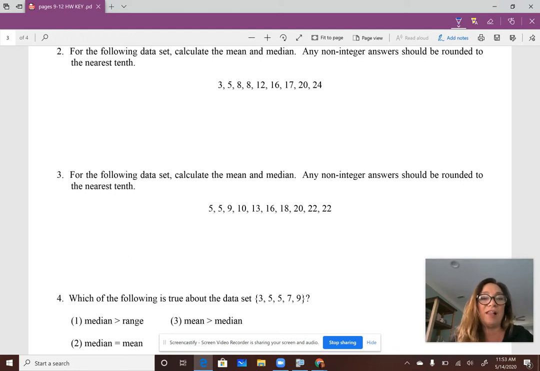Okay, for the following set of data, calculate the mean and the median. Okay, so the mean is found by adding everything together and dividing by how many there are. So we're going to add all those numbers and then divide by 1, 2, 3, 4, 5, 6, 7, 8, 9. 3, 6, 9, just to double check.